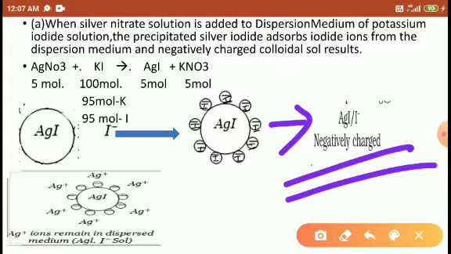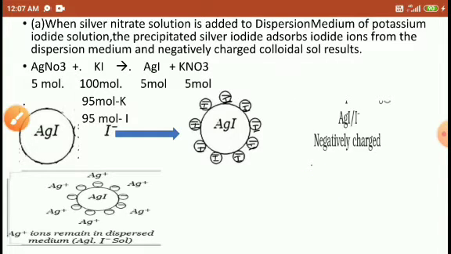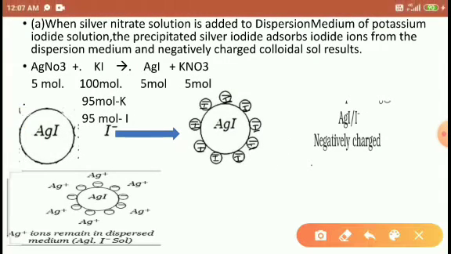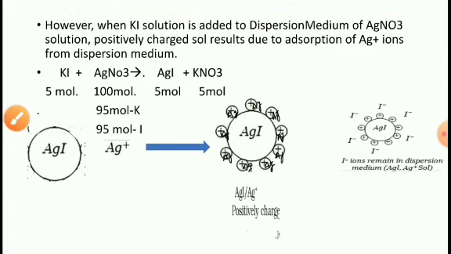Understood students? Okay. Next, here I used AgNO3 5 moles and KI in high moles, as the dispersed phase. But if we reverse the reaction, then what happens, students? Look at here.